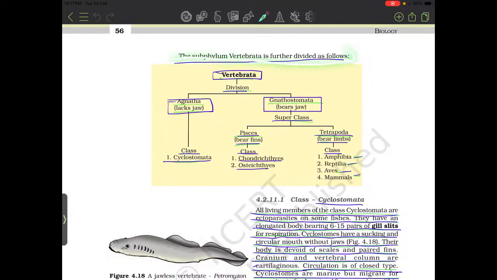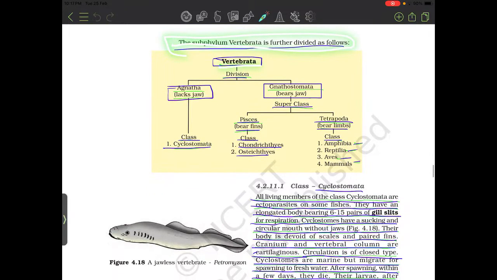Subphylum Vertebrata is further divided into the following. Vertebrata divisions: Agnatha, jawless, and Gnathostomata, with jaws. Agnatha includes class Cyclostomata. Superclass Gnathostomata contains Pisces and Tetrapoda. Pisces contain Chondrichthyes and Osteichthyes, cartilaginous and bony. Tetrapoda includes class Amphibia, Reptilia, Aves, and Mammalia.